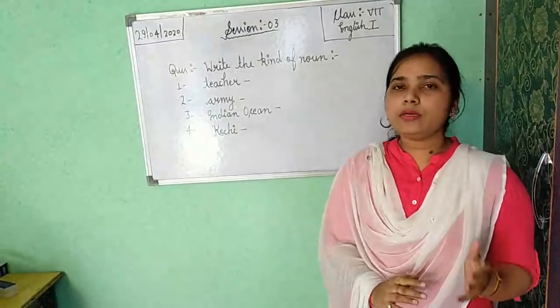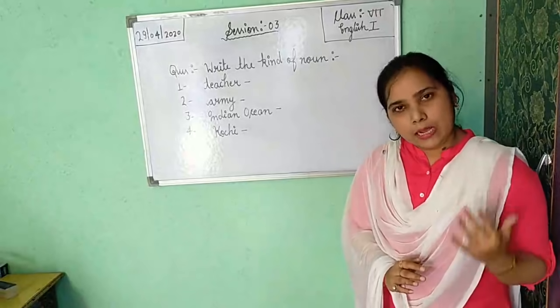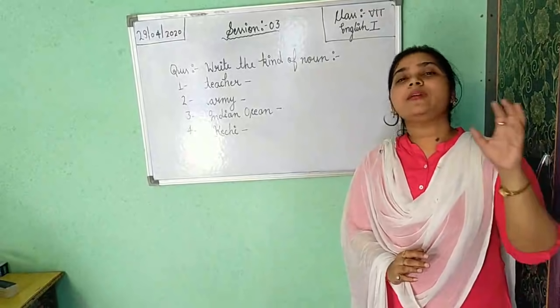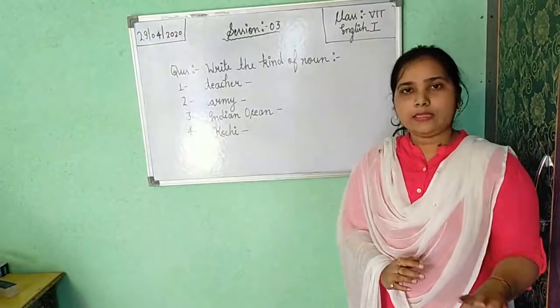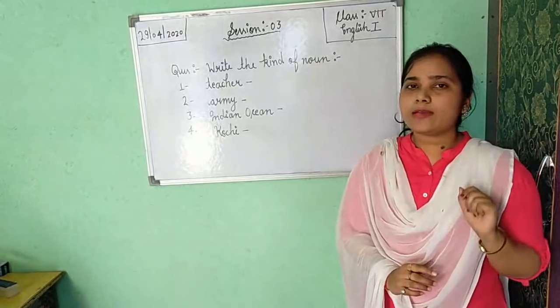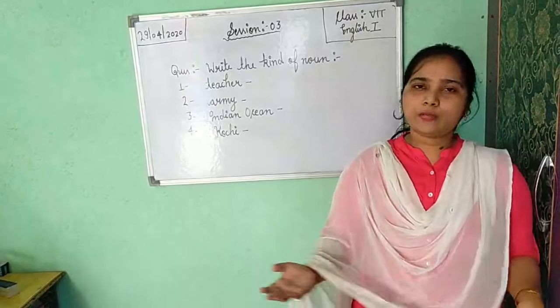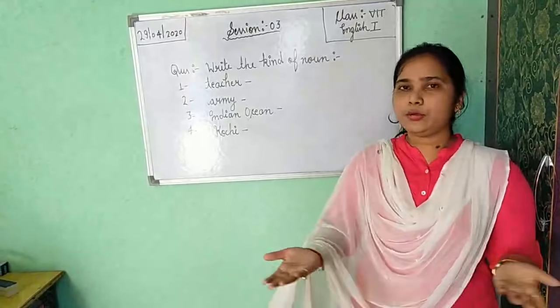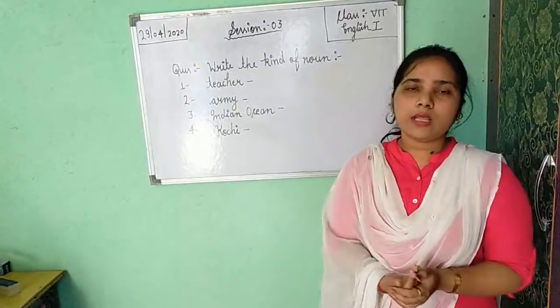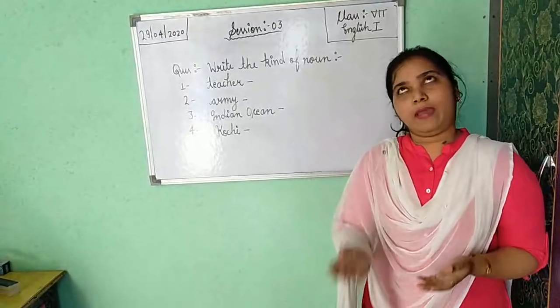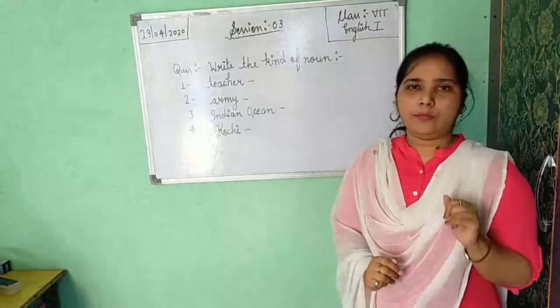After abstract noun, countable noun. Countable noun shows the thing which we can count. Children: I can easily count 1, 2, 3 children. Table we can count, fan we can count, so it is your countable noun.